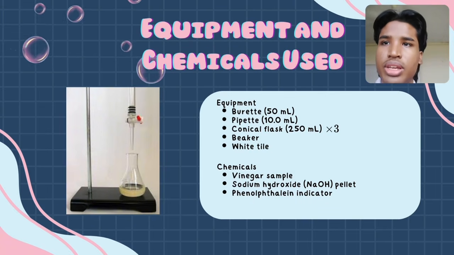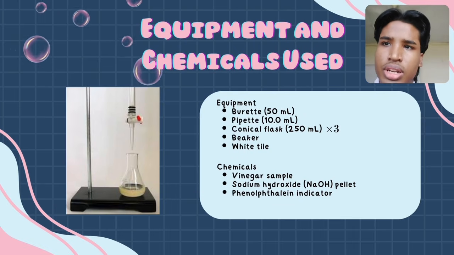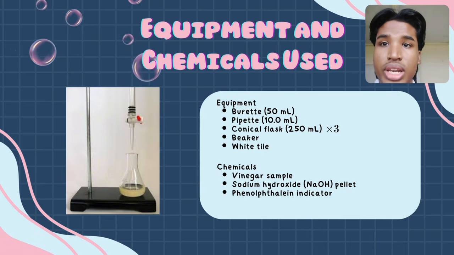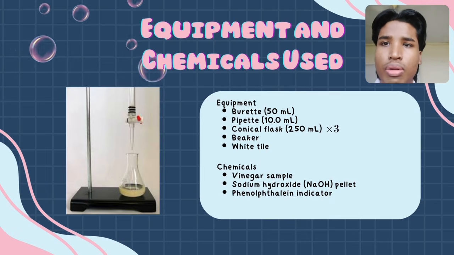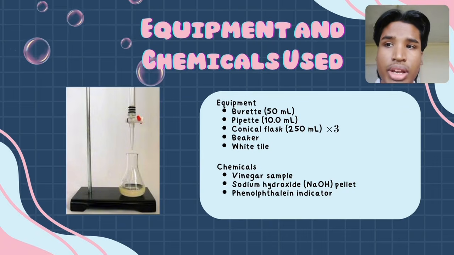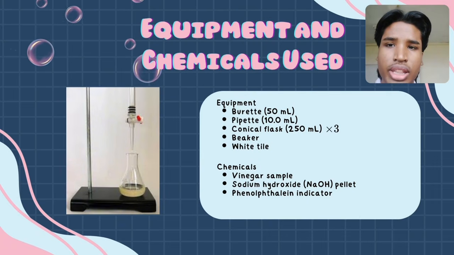Now I will explain the equipment and chemicals used in this experiment. The equipment includes a 50 ml burette, 10 ml pipette, 250 ml conical flask, beaker and white tile. The burette is used to deliver the sodium hydroxide solution accurately, while the pipette is used to measure the vinegar sample. The chemicals used are the vinegar sample, sodium hydroxide NaOH, and phenolphthalein indicator.